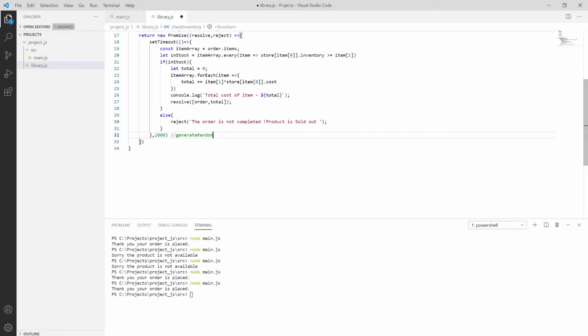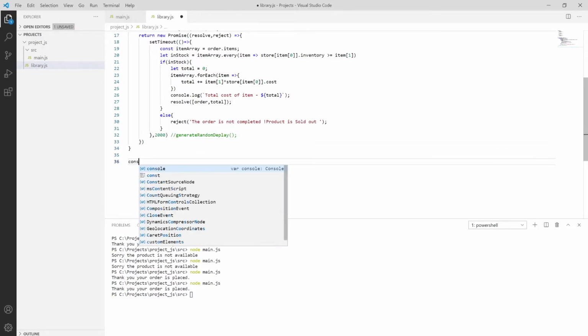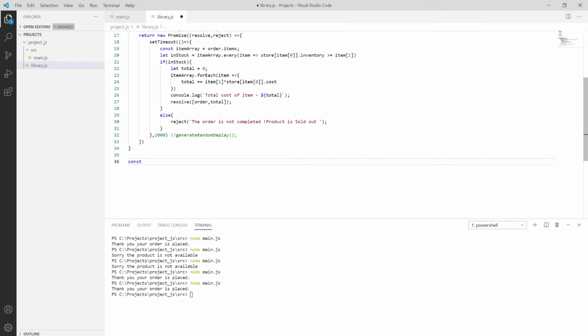We have random delay, so it will produce the delay on the behalf of the condition whatever you have provided. So this method is completed, and then we have to move towards another method, which I'm putting as payment processing. So we have process payment, and then we have